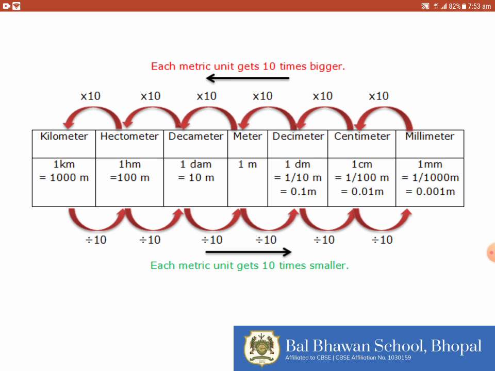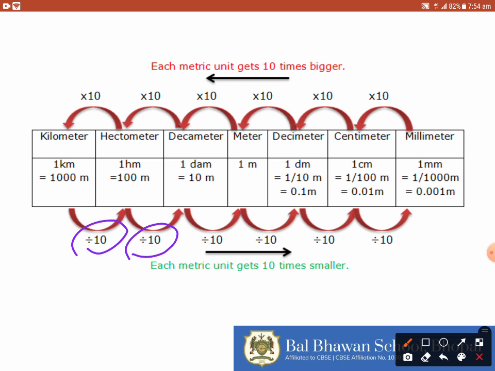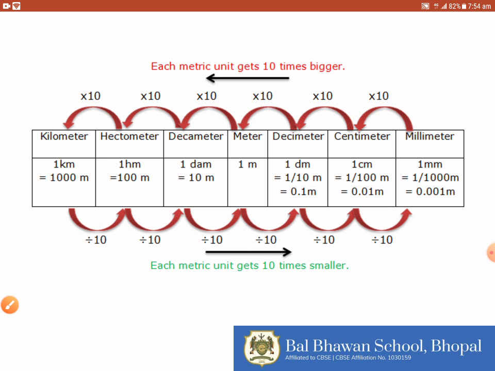Similarly, if we have to convert meter into kilometer, we are going to divide because meter is a smaller unit and kilometer is a bigger unit. So for this, again there is a difference of 10, 10 and 10. It means we are going to divide by 1000.